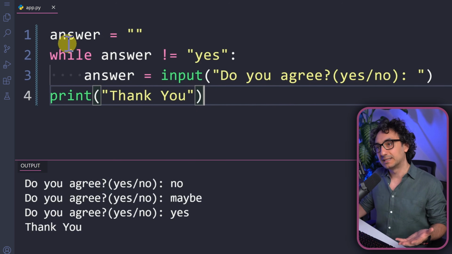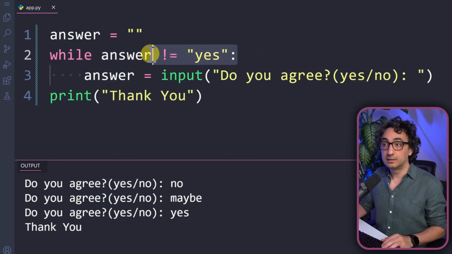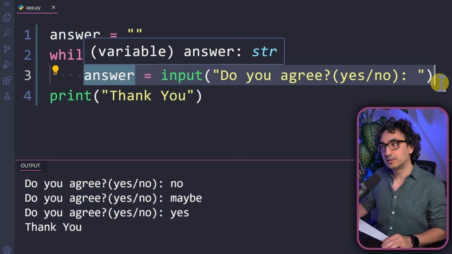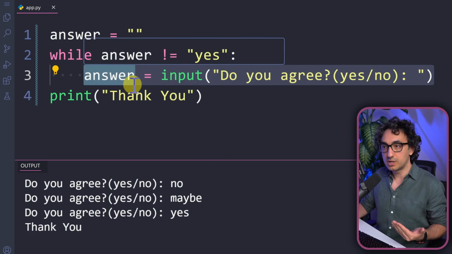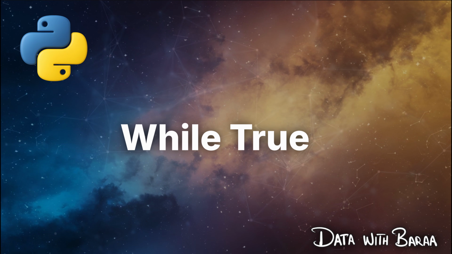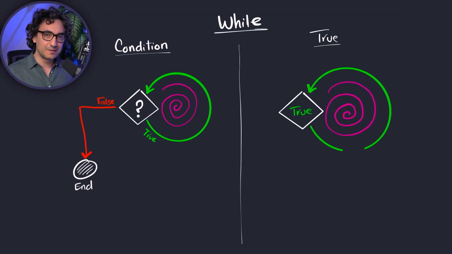All what you have to do is to have a looping variable like here, the answer. Then you build a condition on top of it, and then you make sure inside each iteration there is possibility to change the value. If you don't do that, otherwise you will be stuck in an infinite loop. Alright, so that's all about the while condition, the first type.